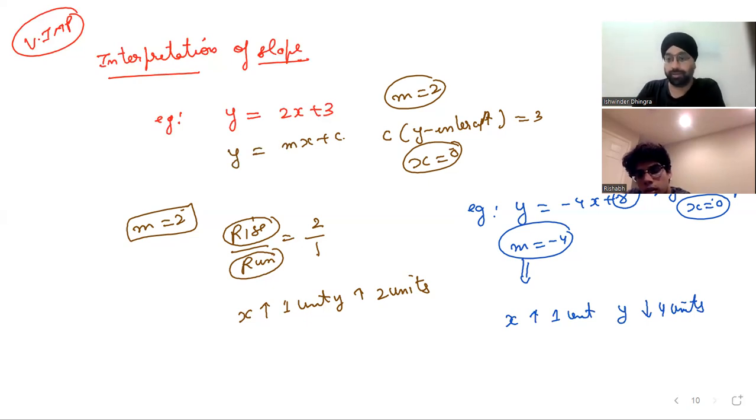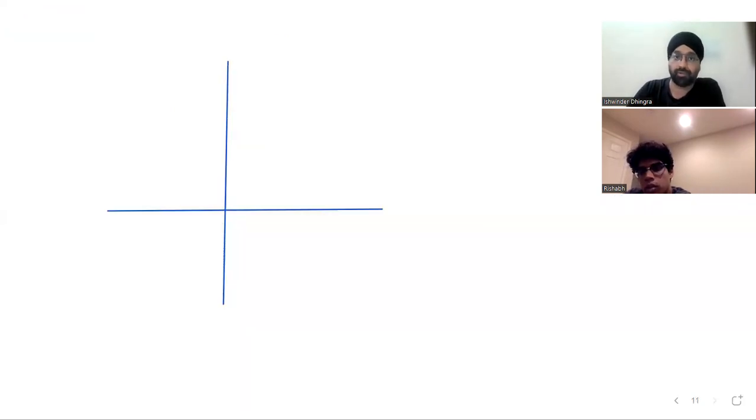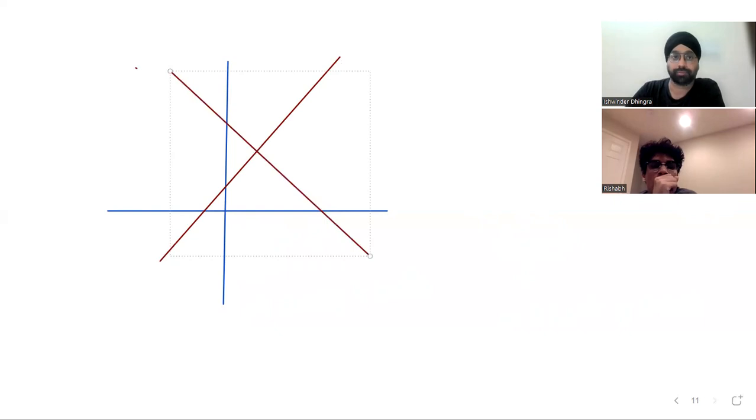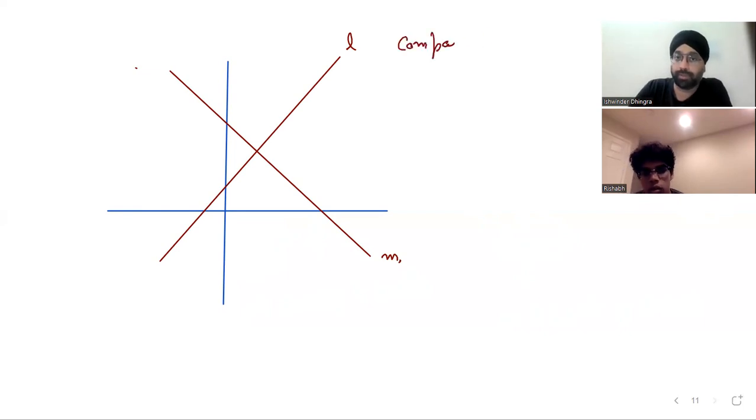Great. Now, in your exam, sometimes they'll ask you questions like this. I have seen many times, and they are really very simple questions. They'll say, let's suppose the equation is given like this. So let me draw it this way. Now, let's say this line is L, this line is M. Which line has the largest slope? You need to compare the slopes. Simple.